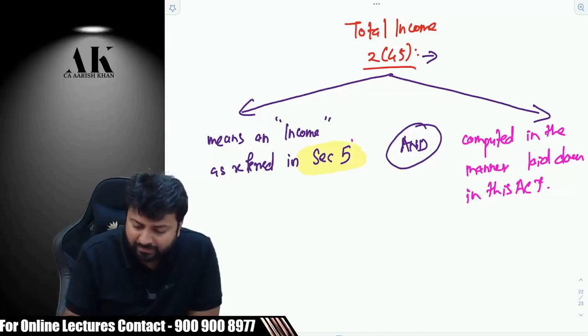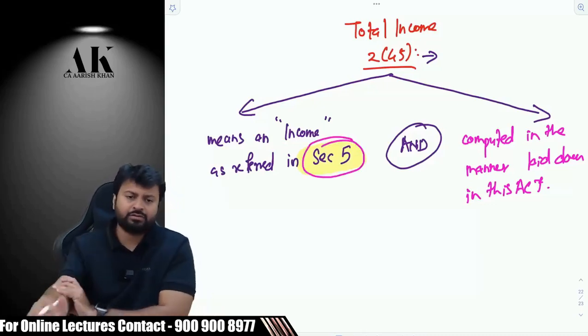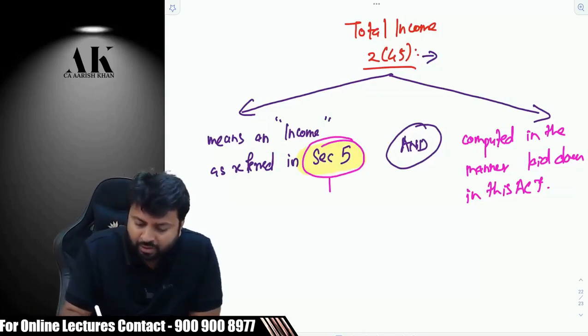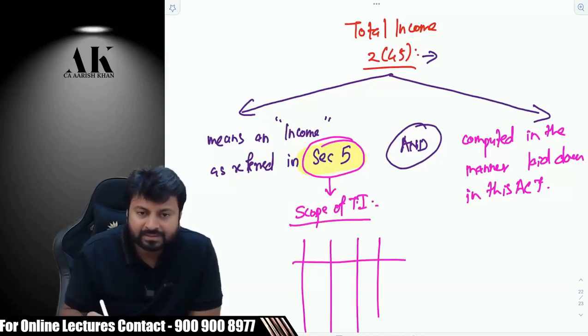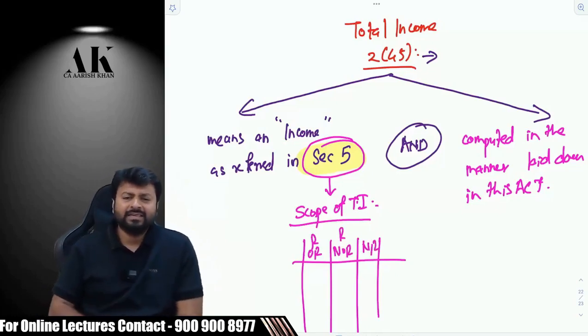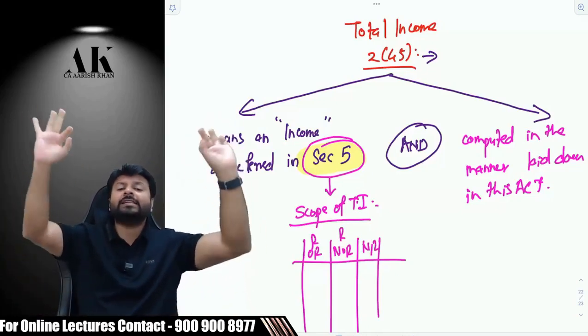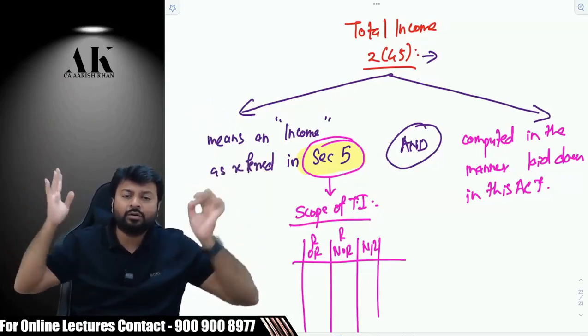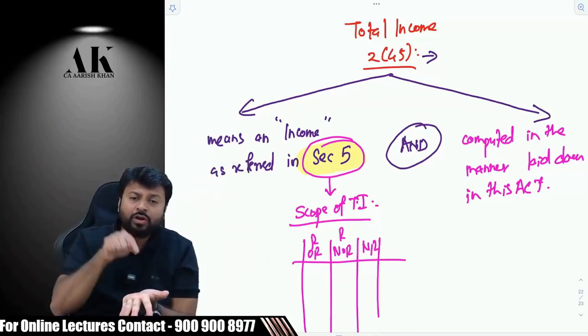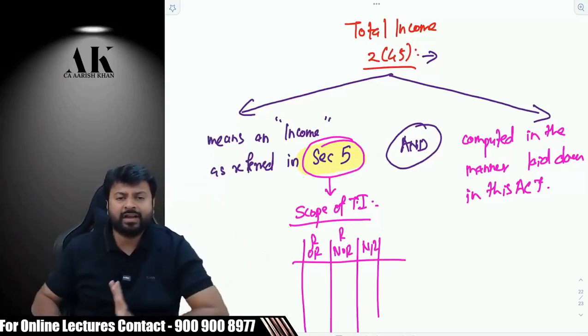Now you will definitely ask me what is section 5, right? Or you might know also. So what is section 5? This is one of the most hot favorite topics of yours in CA Inter. I'll tell the name. That is the scope of total income. Do you remember that you used to make 3 columns? Resident and ordinary resident, resident and not ordinary resident, non-resident. Do you remember that? And then we used to say that for ordinary resident, world income is taxable. Agreed? And for non-residents, only incomes which are accrued or deemed to accrue or received or deemed to be received in India. Agreed?